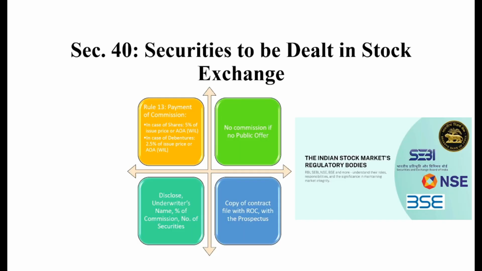Next, Rule 30, payment of the commission. In the case of shares, 5% of the issue price or as per the AOA, whichever is lower. In the case of issuing ordinary shares, the rate of commission shall be the lower of 5% of the issue price or the AOA. And in the case of debentures, the rate of commission shall be half of the 5%, meaning 2.5% of the issue price, and the AOA as mentioned, whichever is lower.